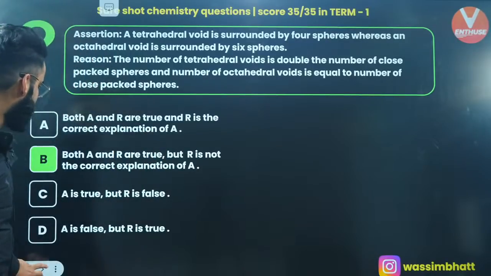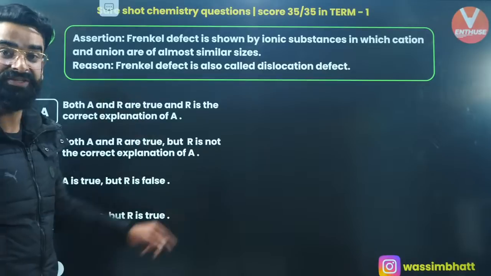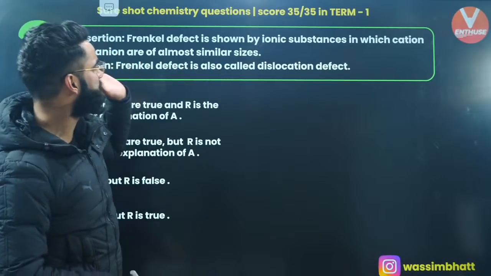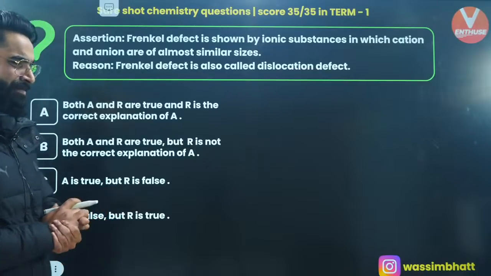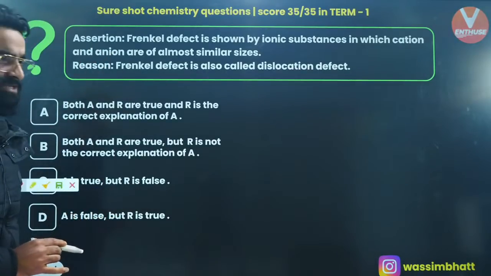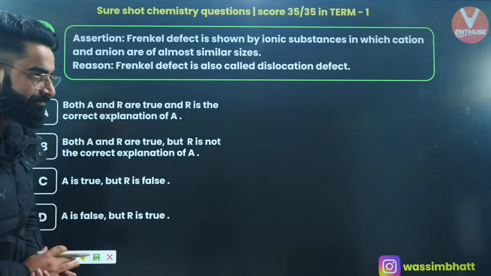I'm moving on directly to one more question without wasting a lot of time for you, because you have got the test tomorrow and we need to finish this session just in 2 hours. Frankel defect is shown by ionic substances in which cation and anion are of almost similar size. Do you think this is right? Let me know fast, quickly.